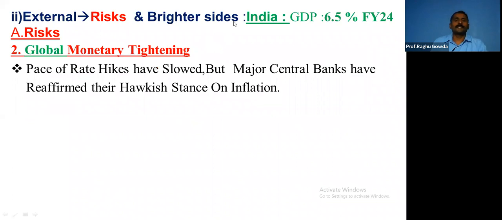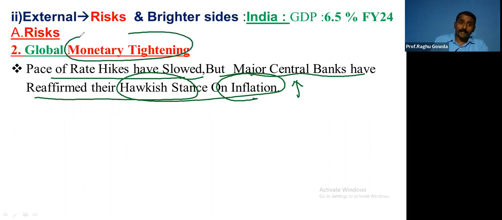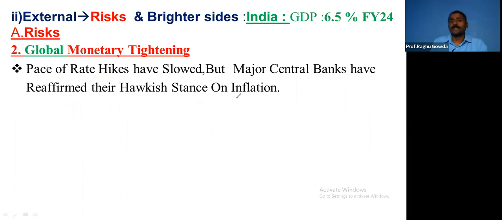Global monetary tightening: the pace of rate hikes has slowed, but major central banks have reaffirmed their hawkish stand on inflation. Means inflation is very, very high. So the global monetary tightening won't be loosened very soon. It will be there for some more days, because they don't want to decrease until inflation comes down, but inflation is not coming down.